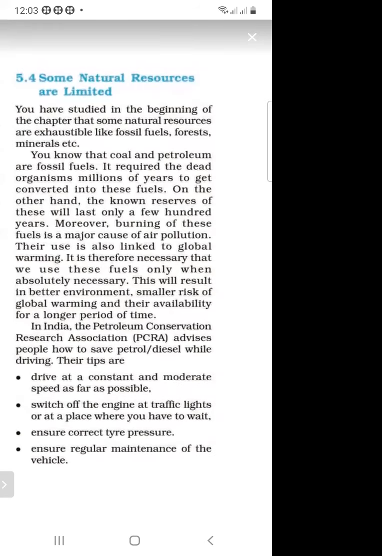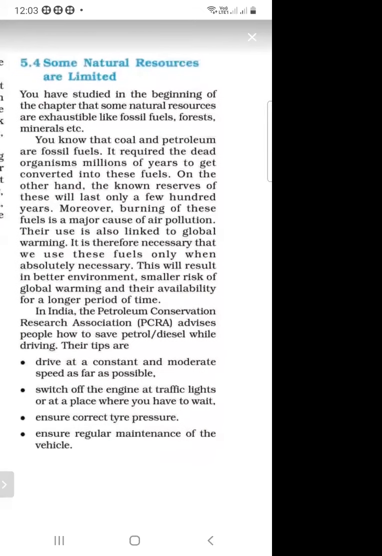If we burn these fuels in excess quantity, it will create higher pollution and global warming. Saving them will result in a better environment, a smaller risk of global warming, and their availability for a longer period of time.